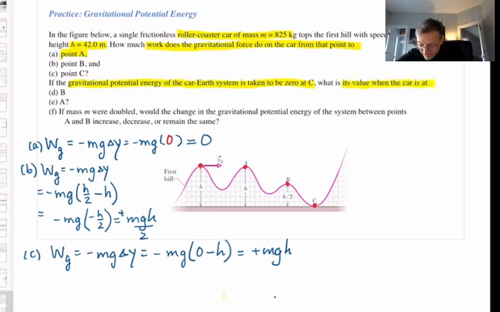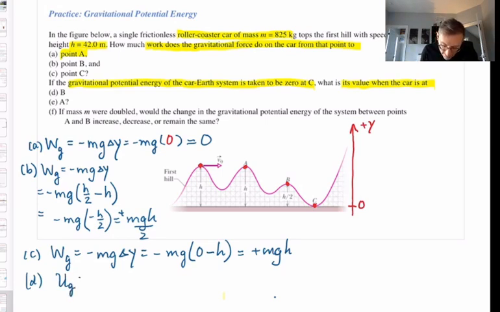So what they're telling us is, take your vertical positive y-axis and choose y equals 0 at point C, i.e. on the ground. It's telling you where to take the origin of your y-axis, on the ground. With that in mind, start calculating U grav. Use the formula mgy.